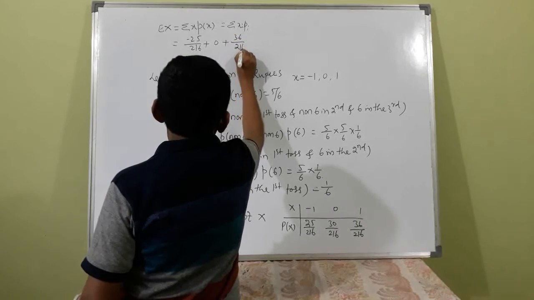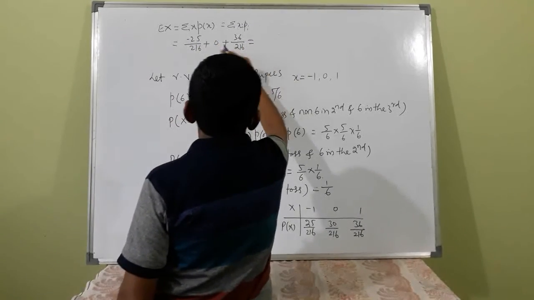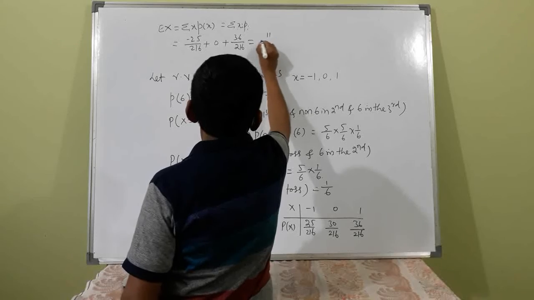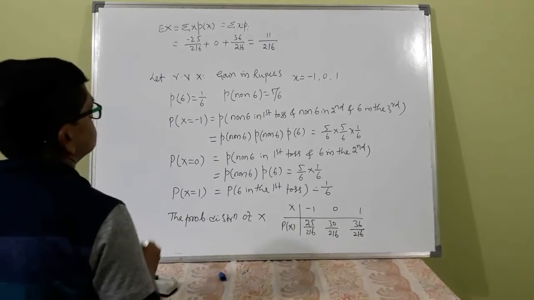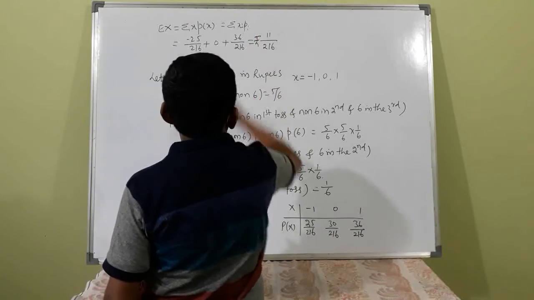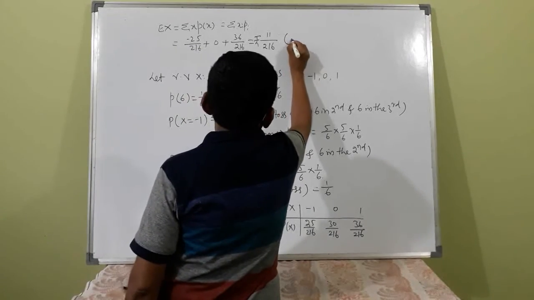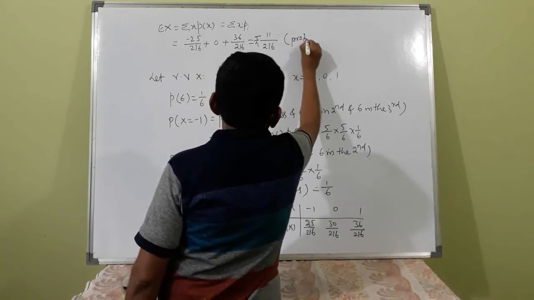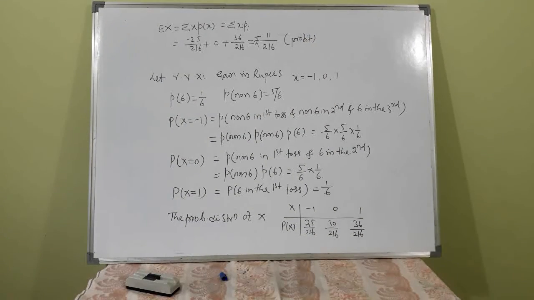So -25 plus 36 is 11 by 216. So this much rupees. Since it is positive, this is profit. So the game is profitable.